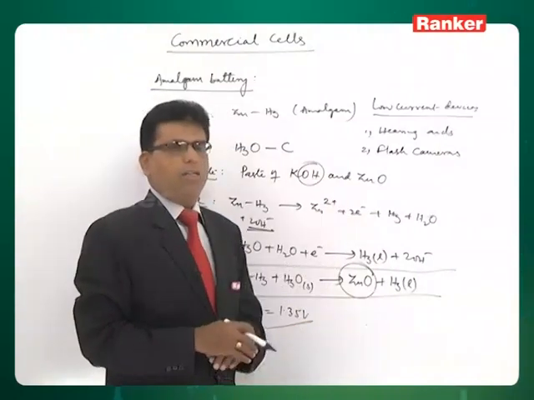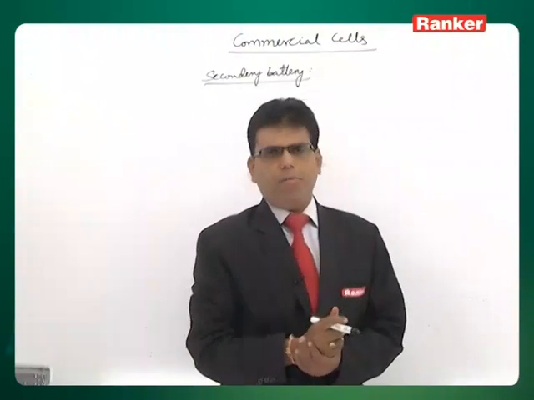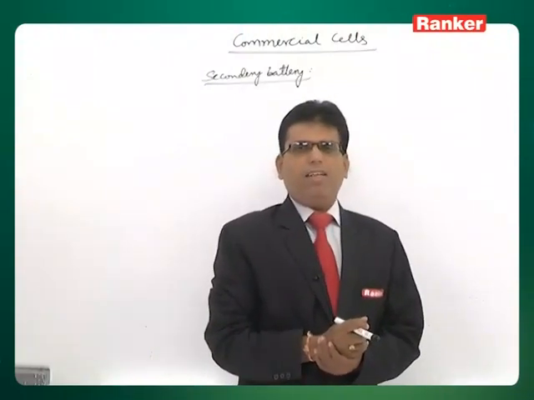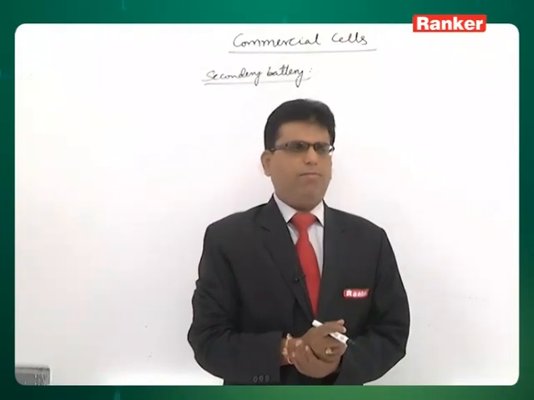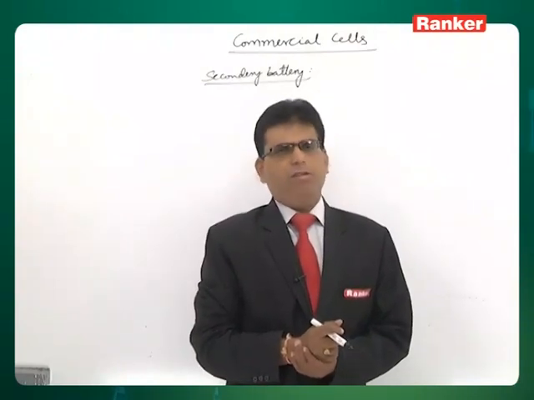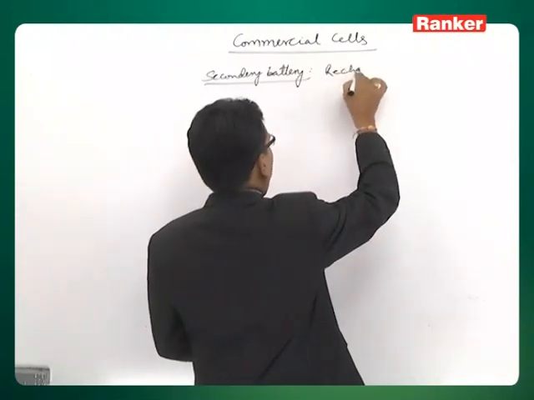Now, we go to the chargeable batteries, that is, secondary batteries. The secondary batteries are the batteries which we use again for regular commercial applications and which are rechargeable.